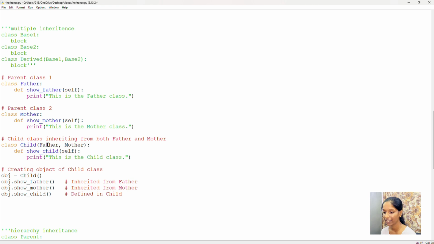Here I'm creating the object only for the child class, not for the parent class, neither for father class nor for mother class. And I'm accessing the method of father class using the object created for child class. In the same way, I'm accessing the mother class method using the object created for child class and accessing its own method.